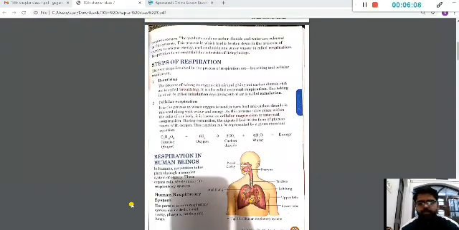As you can see in the diagram, the first thing we have is the nasal cavity. What is a nasal cavity? Any hollow space is called a cavity. When we were studying digestion, we studied the buccal cavity, basically the entire portion where the food is being chewed. Above that there is one more cavity, which is called the nasal cavity. And the nasal cavity has an opening outside, which you can see are the nostrils.